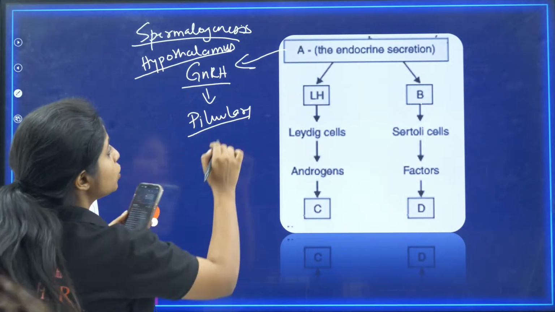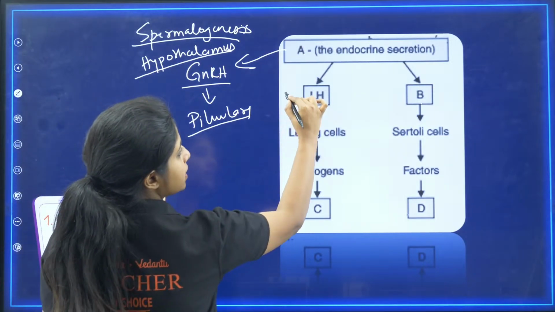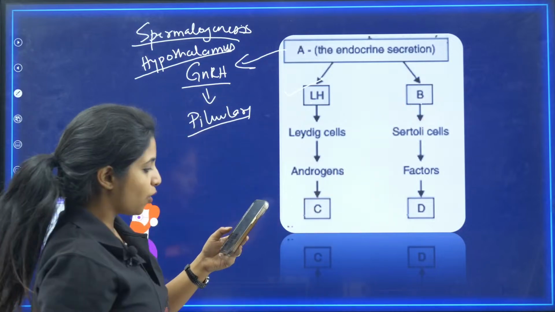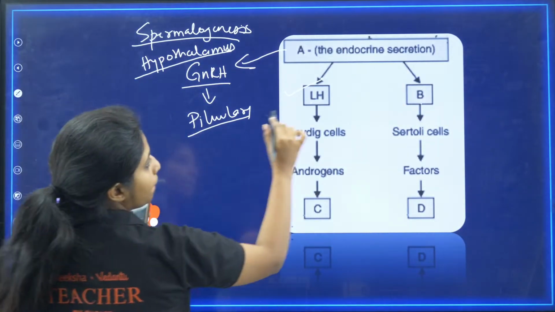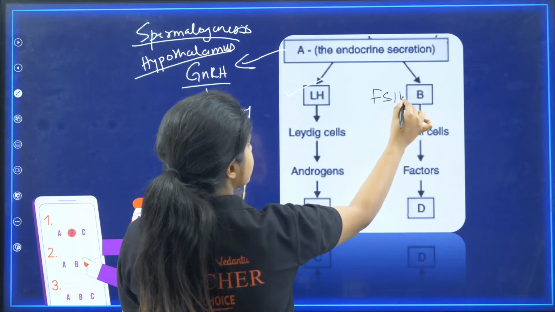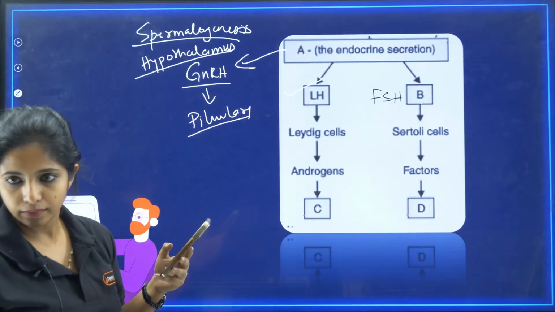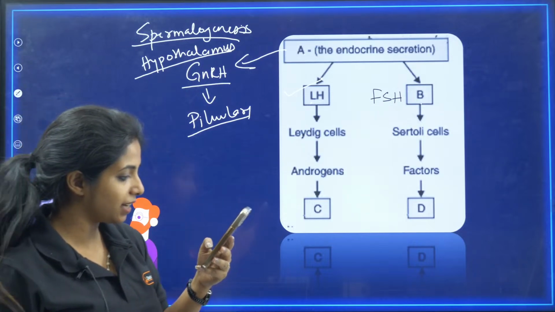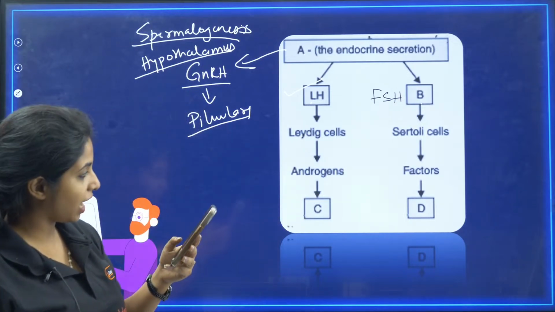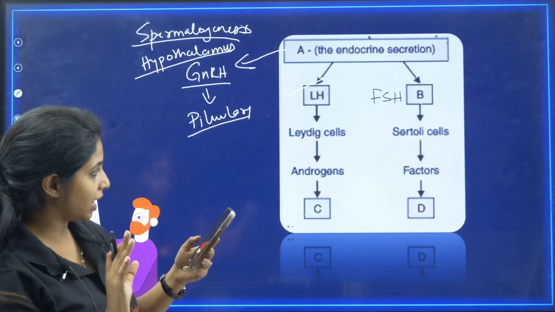Now this pituitary gland will be releasing two things, that is LH and what is B? So all of you got B as FSH, you are absolutely correct. B will be follicle stimulating hormone. Great, Mehfooz Mullah, Jim Jam got the answer. I have not checked the entire answer, just give me a second.